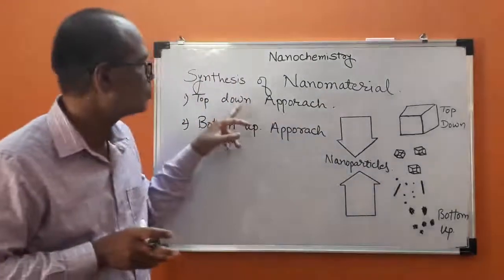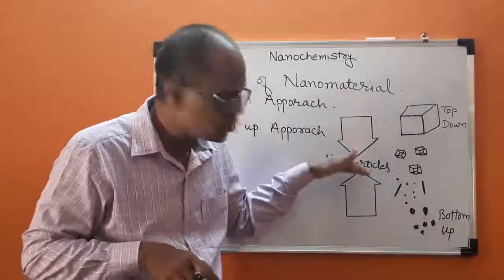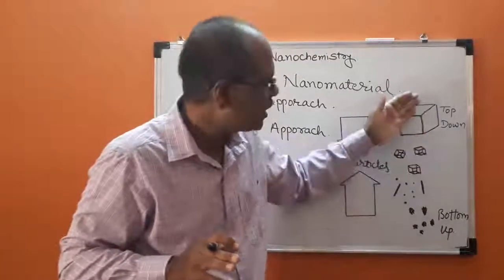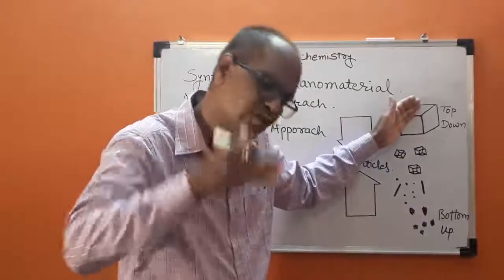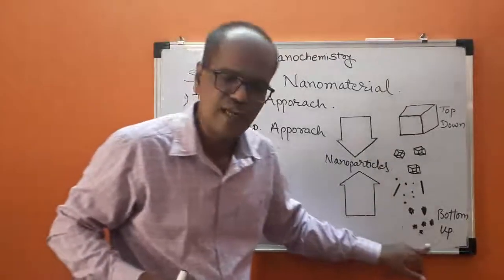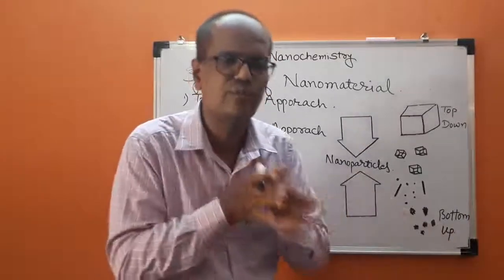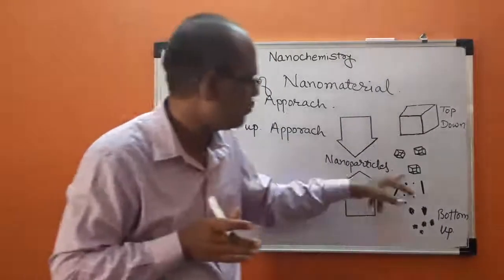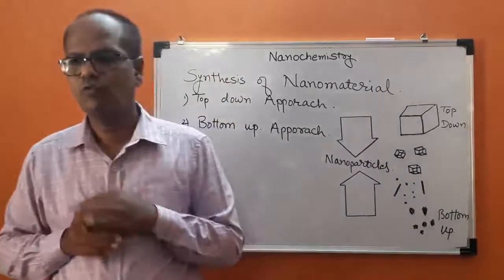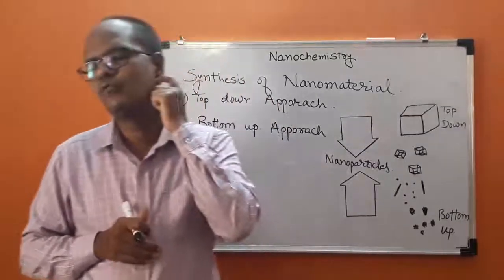This is nothing but the two broad ways to prepare nanomaterial: top-down approach and bottom-up approach. In simple manner, in top-down approach, we are considering bulk material and cut it into pieces, we are getting nanomaterial. In bottom-up approach, we are considering atomic substance, molecular level substance, and arrange it in a particular manner so as to form nanomaterials. So up to now, what we have studied is different physical properties of nanomaterial.